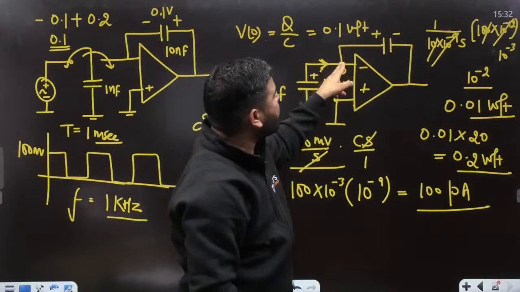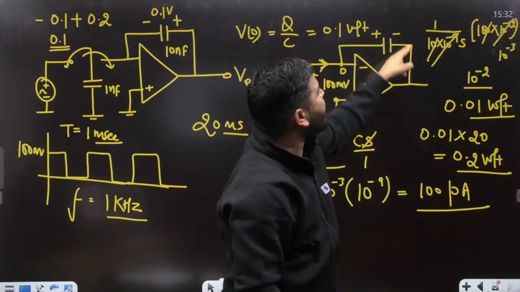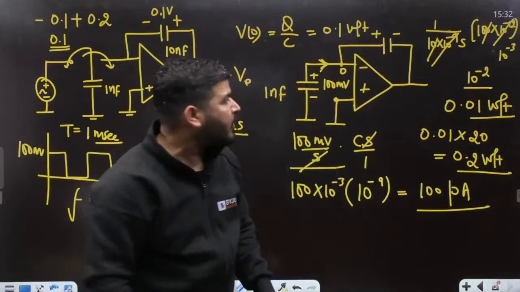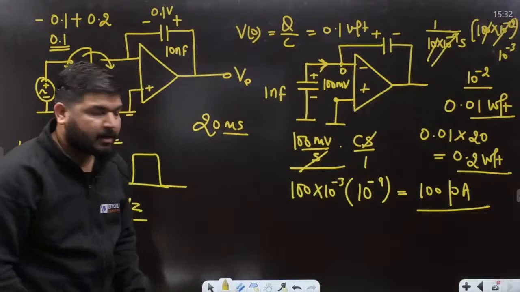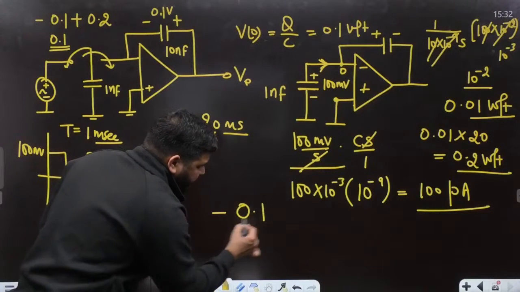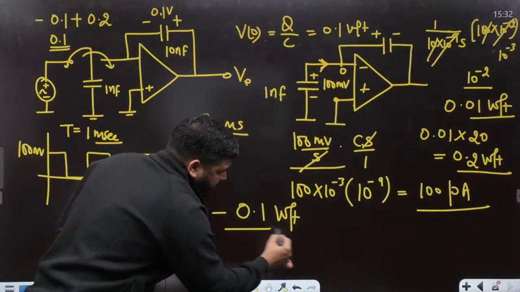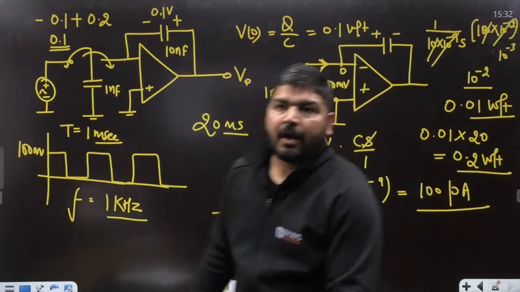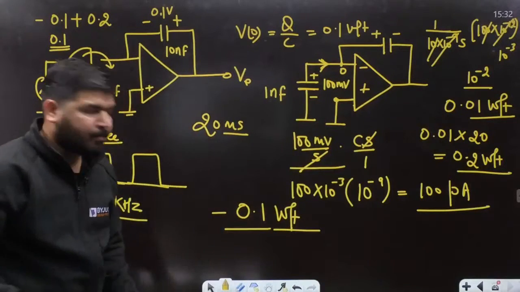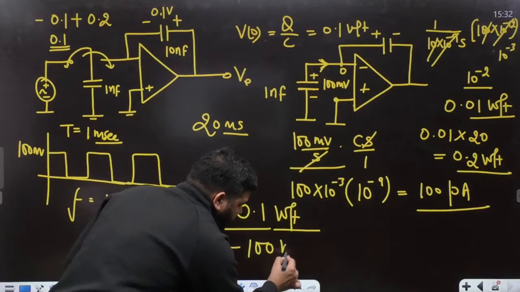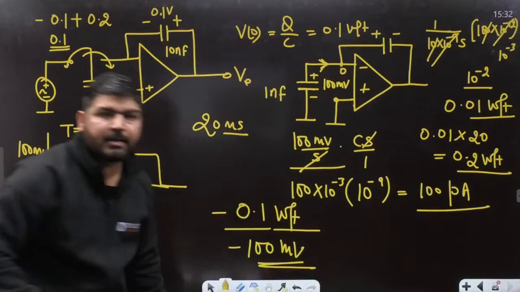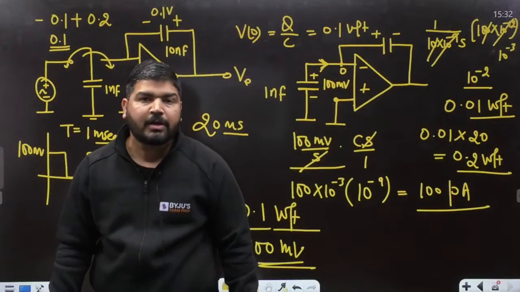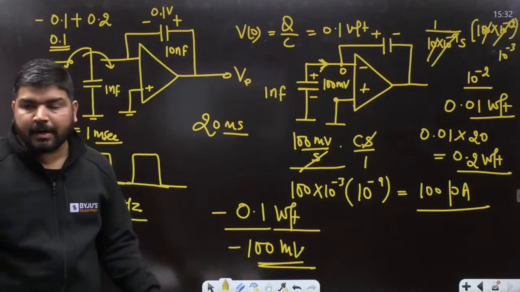Now we know that this is 0 minus of 0.1. Tell me the output voltage. The output voltage came out to be minus of 0.1 volt. I hope it is clear. So this is the answer, guys. Minus of 0.1 volt, or you can say minus of 100 millivolt. This is the answer, because if the question is asked in millivolt, then you have to answer it in millivolt. 100 millivolt is the correct answer.